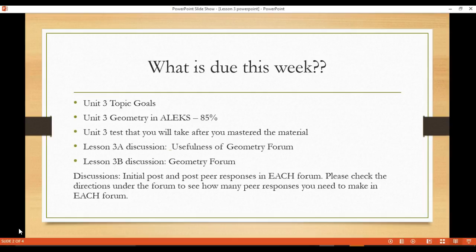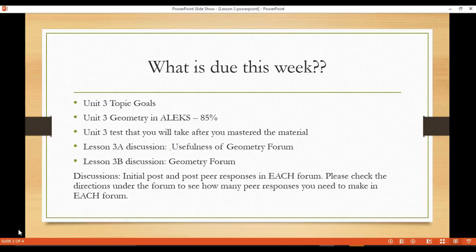I usually see that if a student is behind, this is mainly because you're not spending enough time in the ALEKS program. You need to be spending at least the minimum of 5 hours per week. It takes time to practice, and you're not going to master this material in an hour. Only you can put in the time needed to do this. All it takes is putting in at least 1 hour per day. You could break it up and maybe do 30 minutes in the morning before work and then maybe 30 minutes in the evening. You need to create a schedule that works best for you.